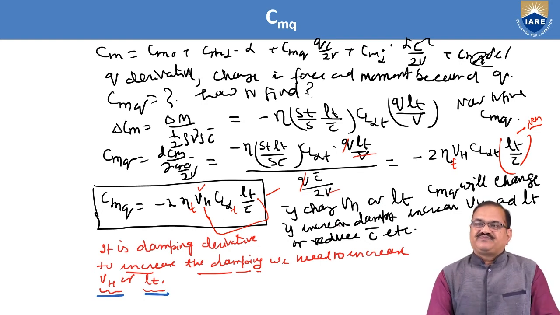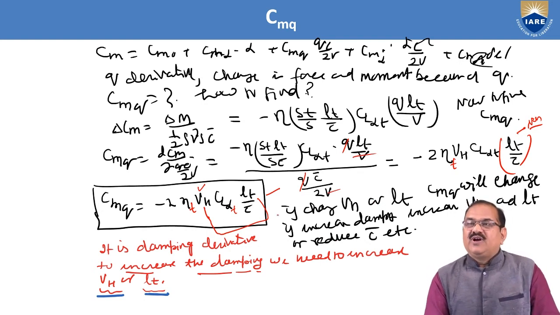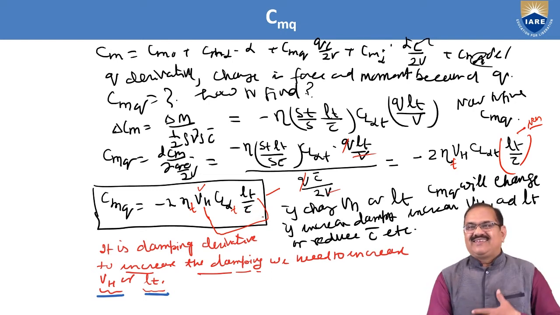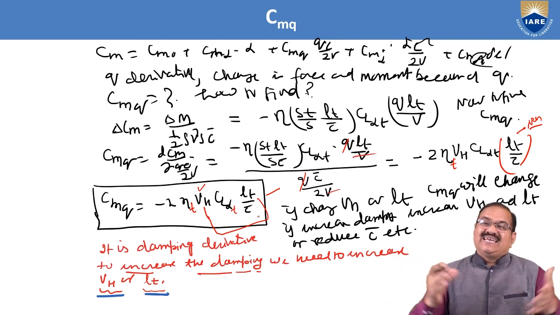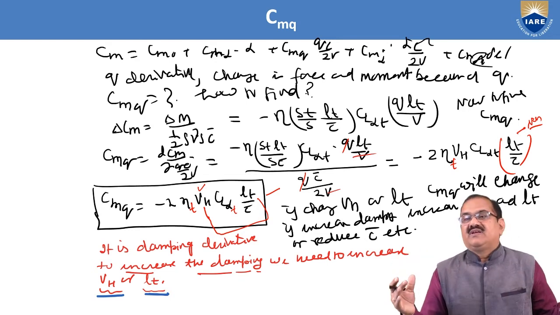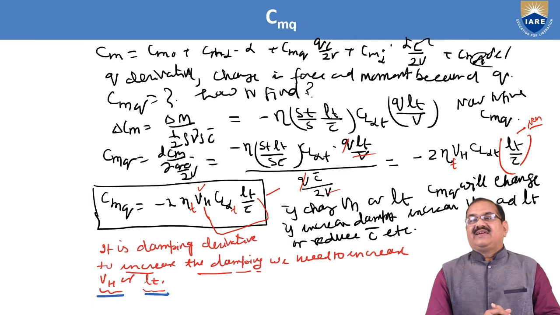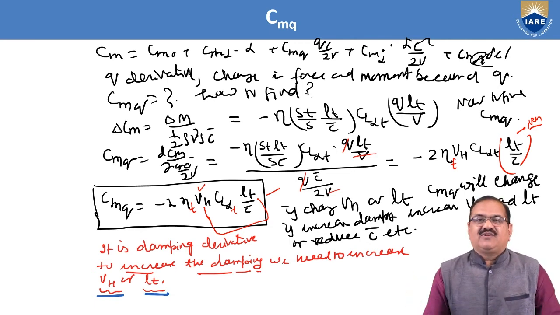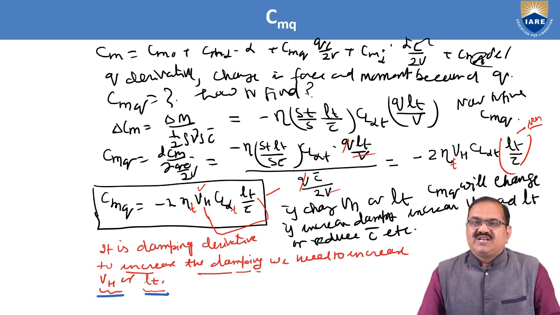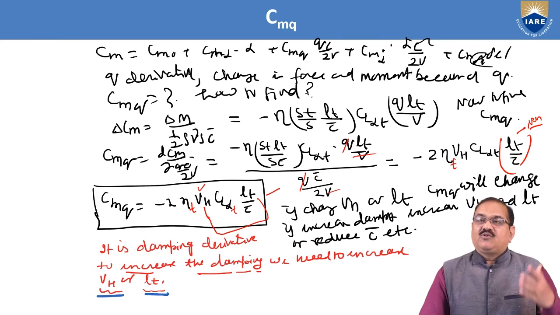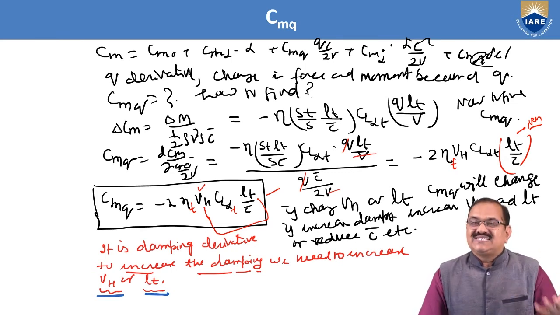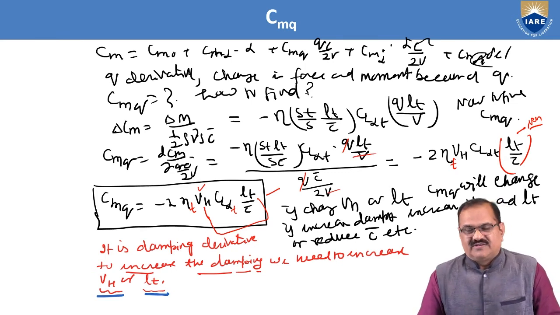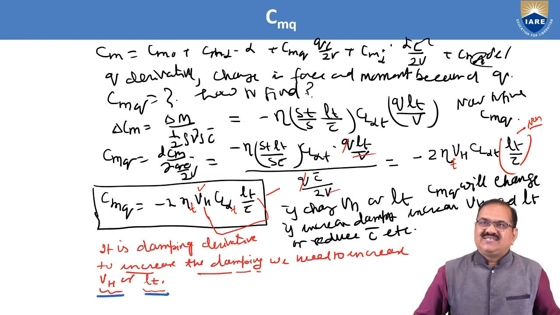Okay, so if you want to reduce this CMQ, you increase the chord length. If you increase the chord length, the CMQ will be reduced, and the damping derivatives will also be reduced. It is called the damping derivatives. To increase the damping, we need to increase VH or LT, and to reduce this, we have to increase the chord length of the wing. Okay, so these are the results.